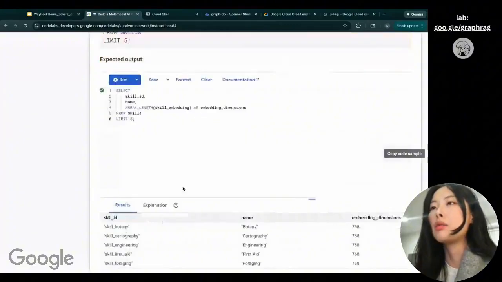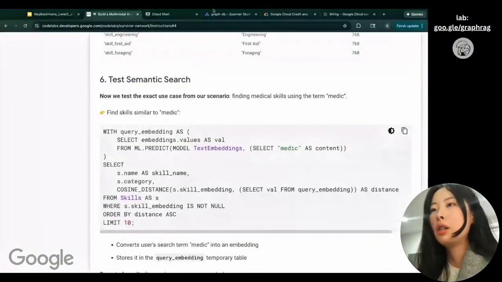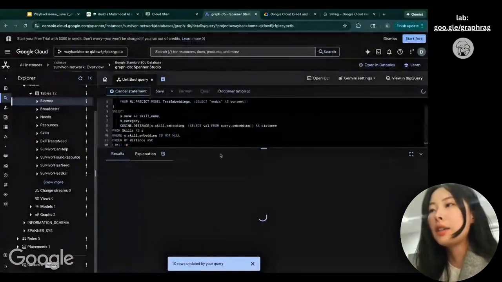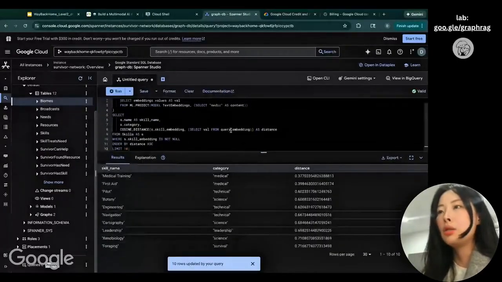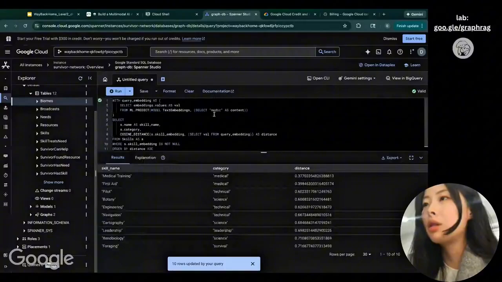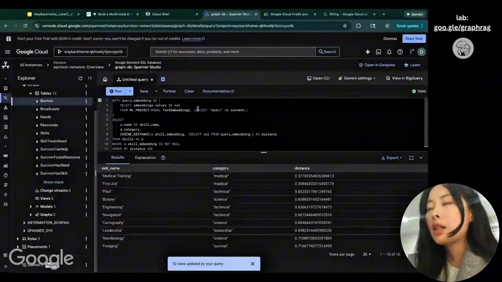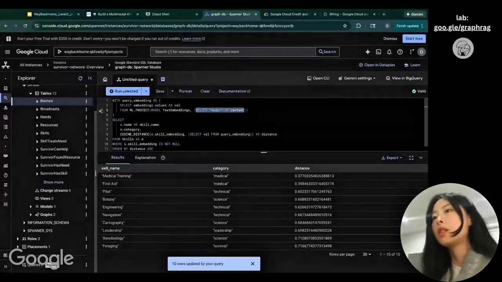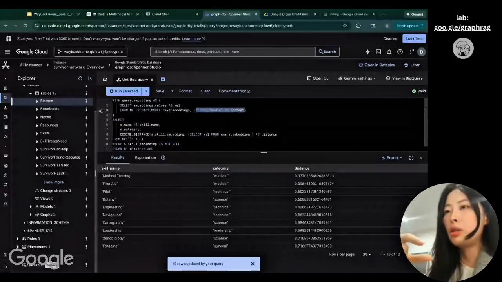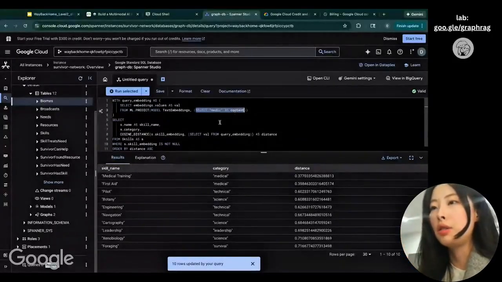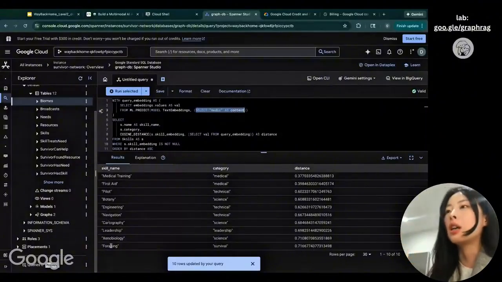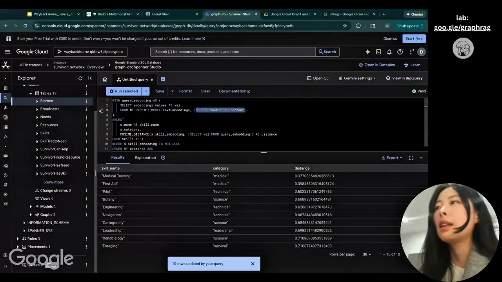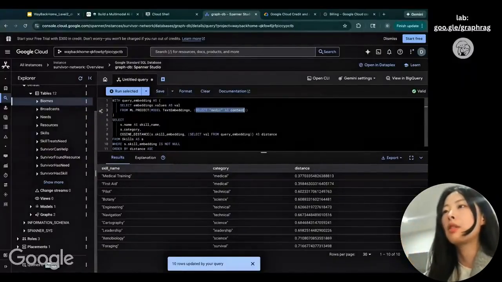Great. The last thing is we want to test the semantic search. Just copy here, paste, and run. You can see we successfully did the semantic search. What we're searching for is "medic." As you can see, when we search "medic," it's not "medical." If you use a keyword search, you may not be able to find results that are similar in meaning to "medic." But because you are converting them to embeddings, you actually get the meaning of "medic."